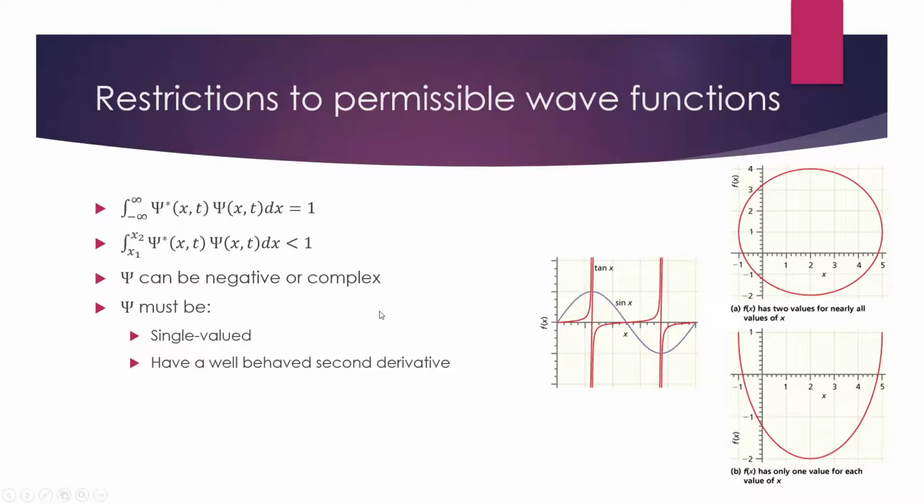The third restriction, going back to a meaningful probability, is that we have to have a finite value over the interval that we're interested in. And this is important because, again, we're trying to relate to probability. So if I'm trying to integrate and get a value equal to 1, I have to have a finite area under my curve. If I have an infinite area under the curve, I can't integrate and get a value of 1. Now, that doesn't necessarily mean that functions that have infinite areas under the curve can't be wave functions. It just means that they have to be restricted to a certain interval.